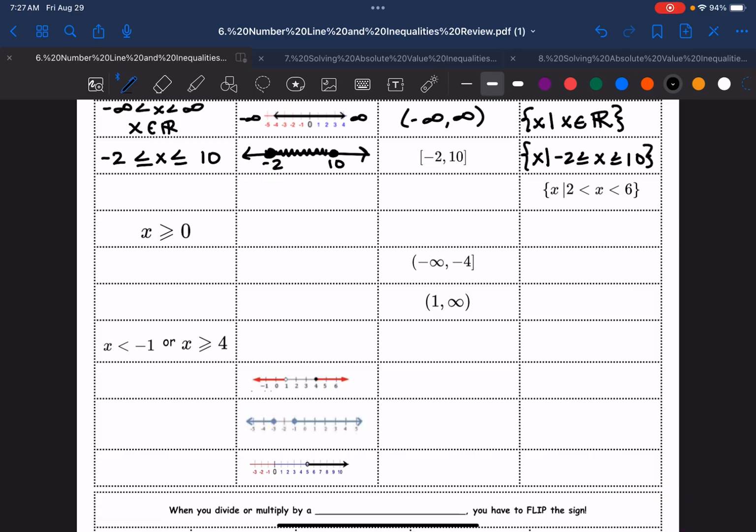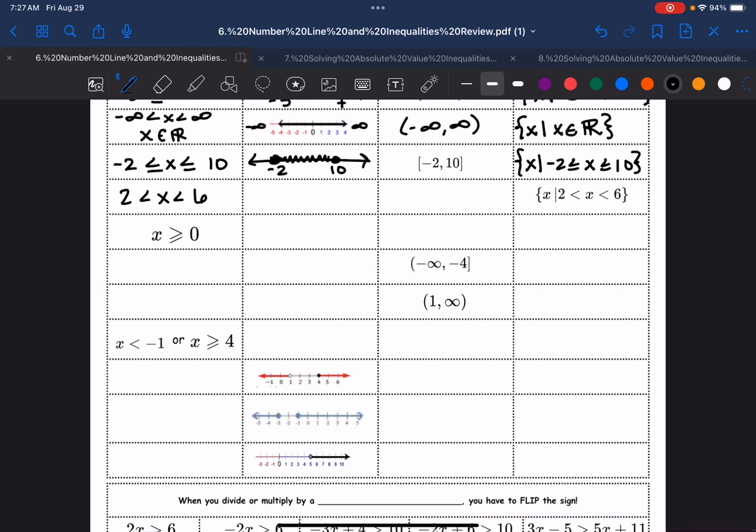Here on this one, I have the set notation. If I have set notation, I can take off the extra stuff and I'll have inequality. Once I have inequality, I notice I have two numbers. So I'm going to draw my number line. I have two numbers, 2 and 6. There's no line underneath, so they're clear open circles, and I'm shading in between. For interval, this would be 2 and 6 in parentheses.